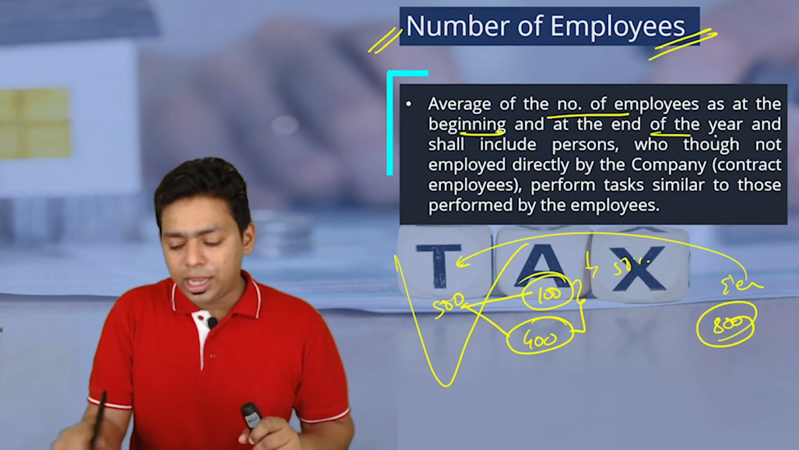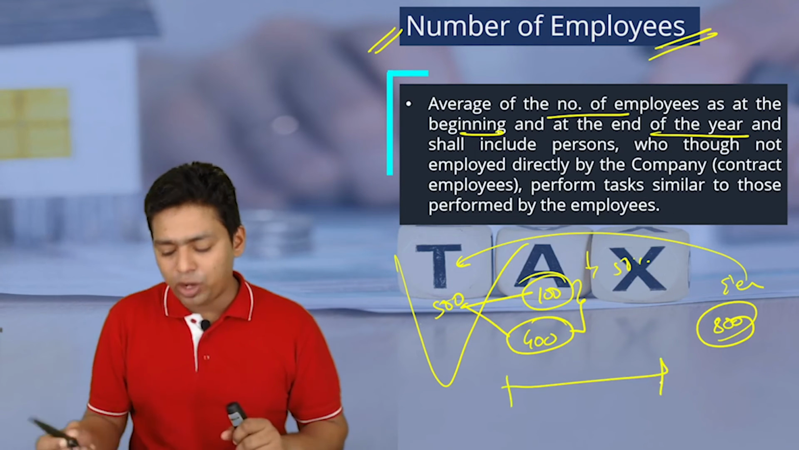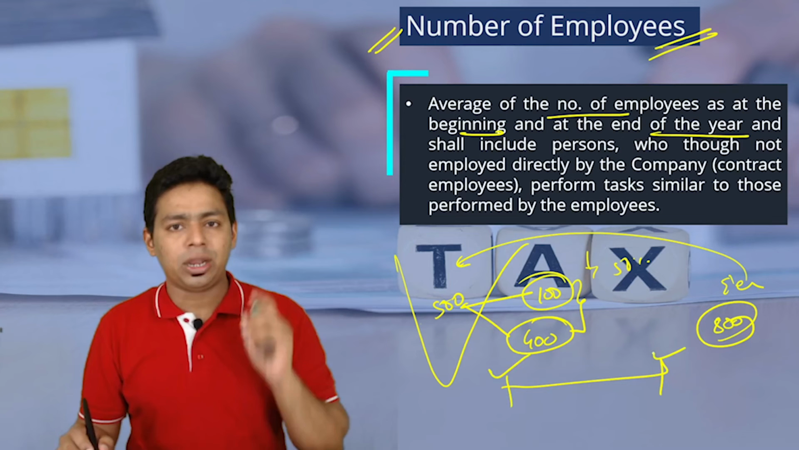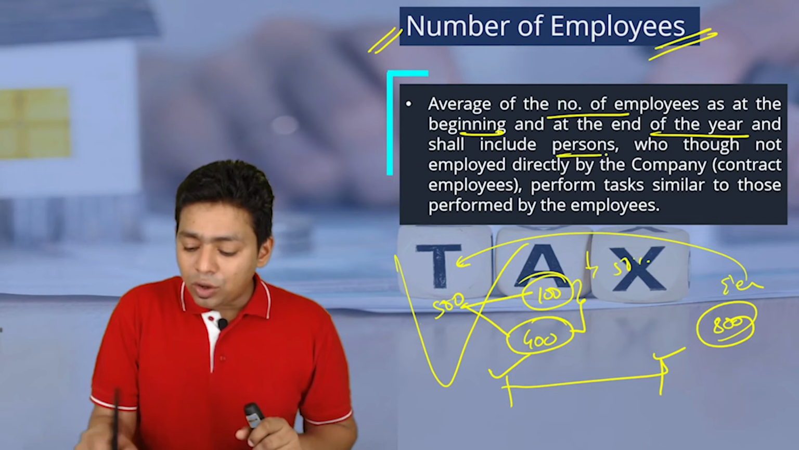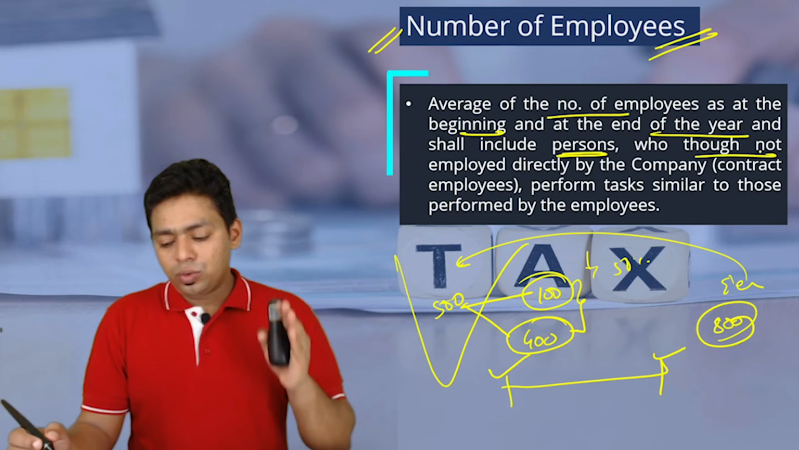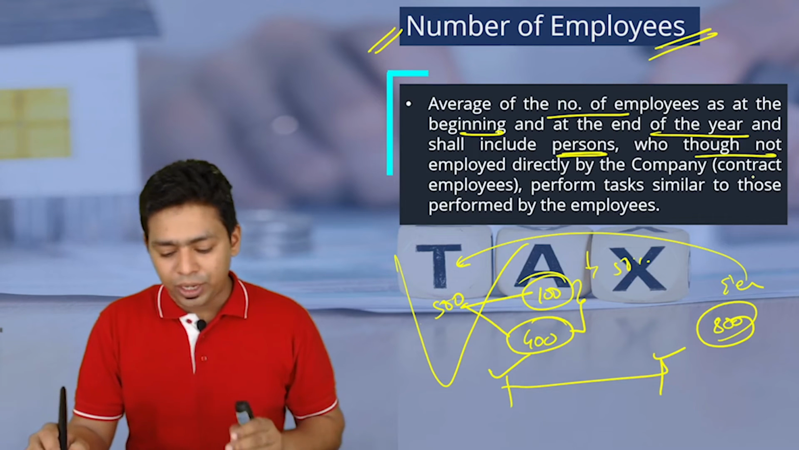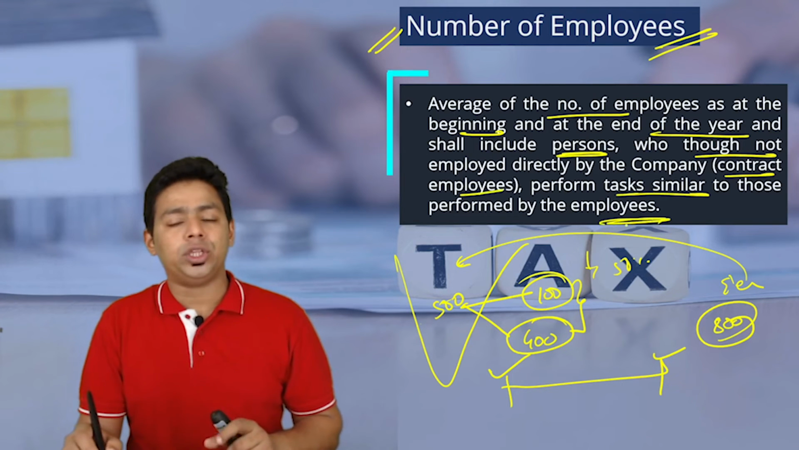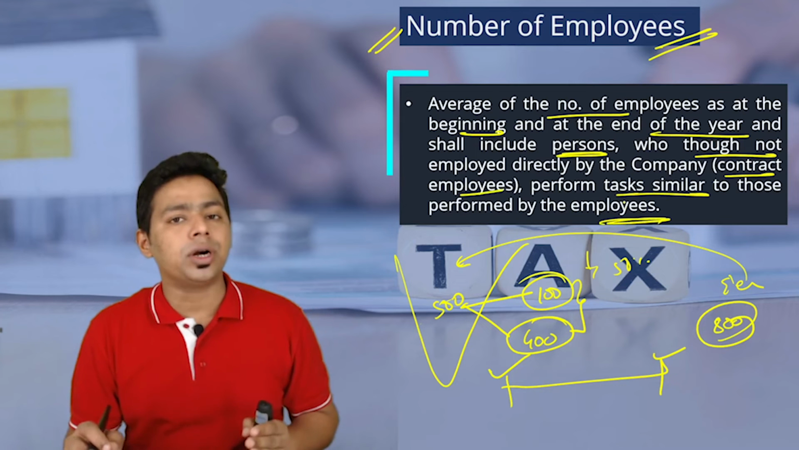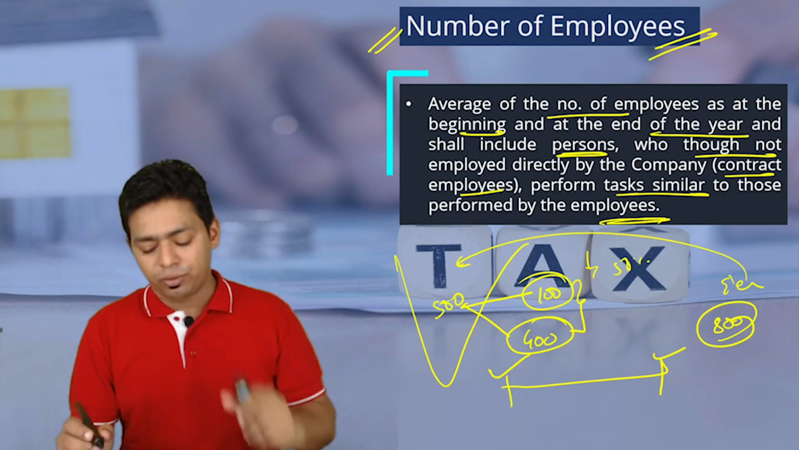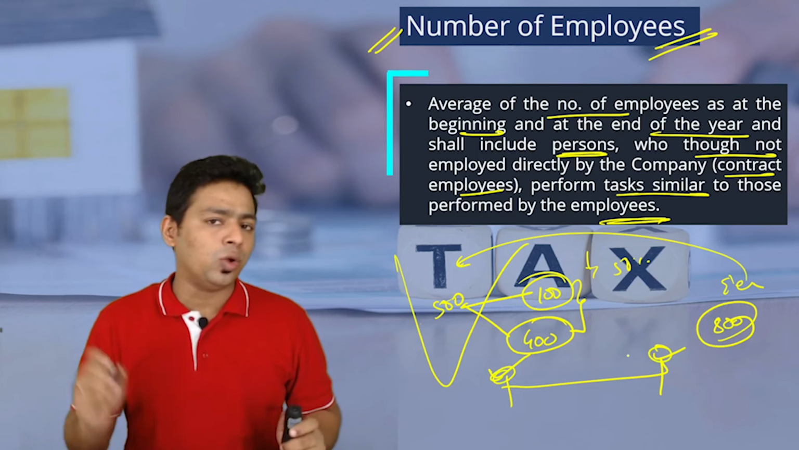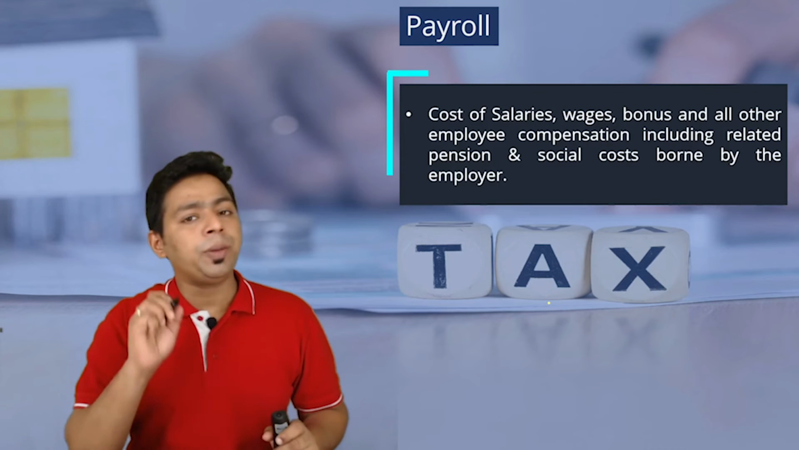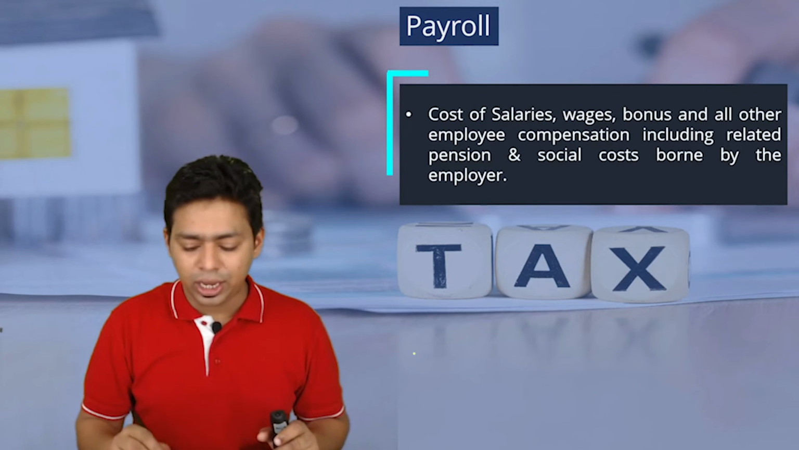So they have expanded the definition of number of workers by including the average number of employees as at the beginning and the end of the year. So you have to take the average, opening and closing. That particular average we have to check with 50% of the total workforce, and shall include those who, though not employed directly by the company, that is contract employees, perform tasks similar to those performed by the employees. So employee includes contract workers. Please understand, here employee includes contract workers, and we have to check the average of opening and closing to satisfy the 50% criteria. Payroll cost, less than 50% of the payroll cost should be paid to those workers who are working in India.